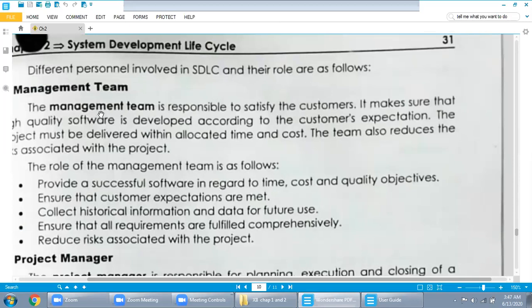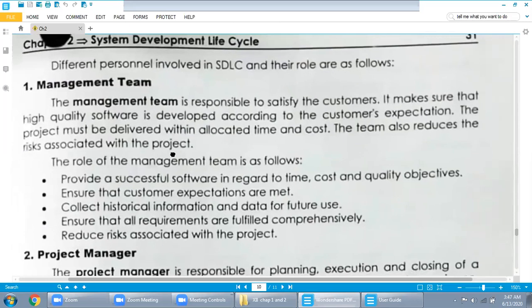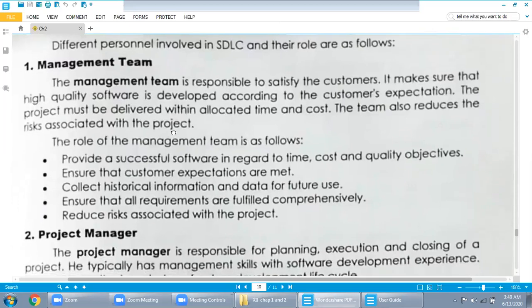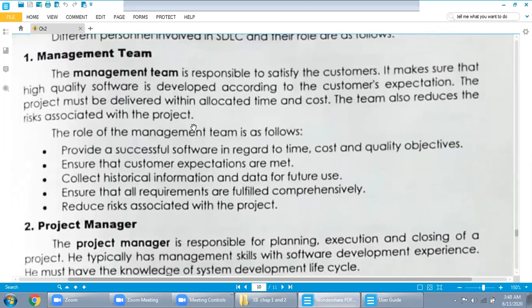Number one, management team. The management team is responsible to satisfy the customer. It makes sure that high quality software is developed according to the customer's expectation. So you can say that there are marketing managers who will sell your project, and many others. So this is known as the management team.